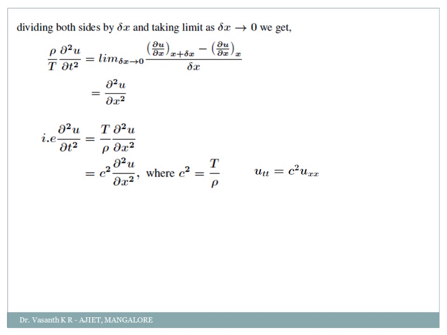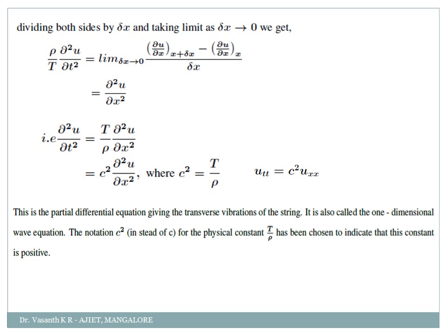So therefore what we get is dou square u by dou t square is equal to T by rho into dou square u by dou x square. That T by rho is a constant, so we are taking it as c square into dou square u by dou x square. Why am I taking c square as a constant? Because here I have second order, so even this constant I wish to write in a second order. So c square is nothing but T by rho, so dou square u by dou t square is equal to c square into dou square u by dou x square, or we can write it as u tt, that is dou square u by dou t square, is equal to c square into u xx. So this is the derivation of the one dimensional wave equation.